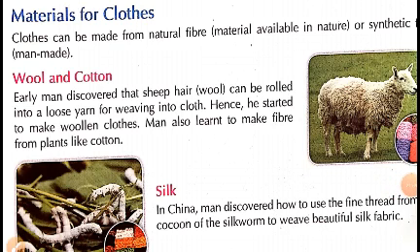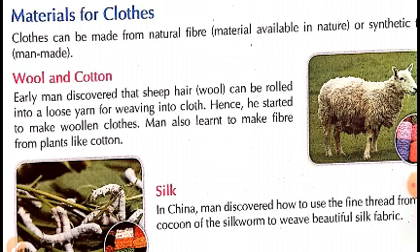Children, materials for clothes. As we wear different types of clothes, there are different sources from which we get the materials to make clothes. First of all, there are two types of material. One is natural and the other is synthetic. Natural is the one which is obtained either from plants or from animals. So there are two types of fibers,